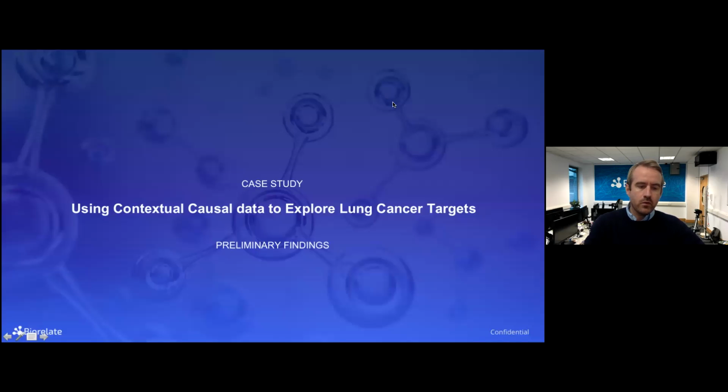So now I'm going to walk through a case study of how you can take these components of data to explore some pretty interesting things. And in this case, I'm focusing on lung cancer targets.